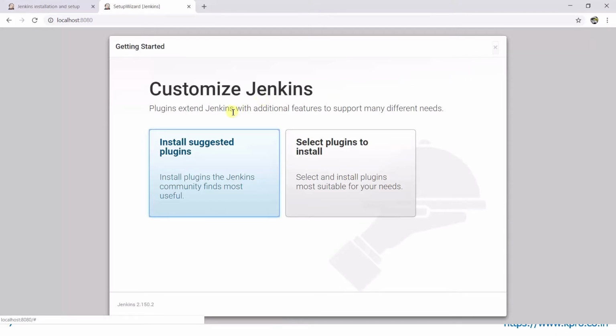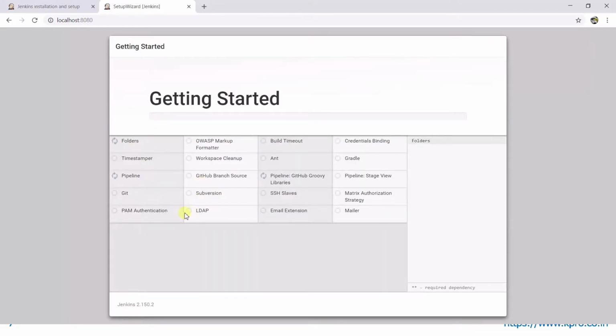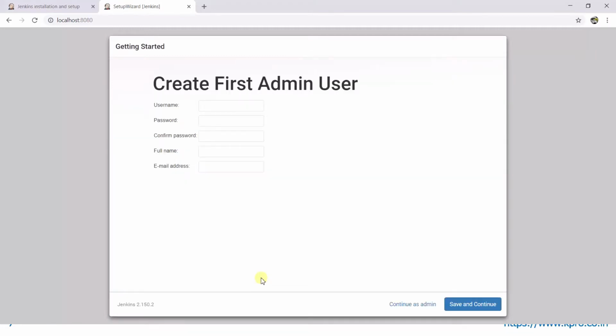Now it says suggested plugin installation, or we can select what plugins we actually require. I'll go with the default recommended plugins, and it is going to install all these important plugins required to build, like Git and PAM authentication, LDAP authentication, Subversion, GitHub related things. Pause for 5 minutes. It was installing all the recommended plugins.